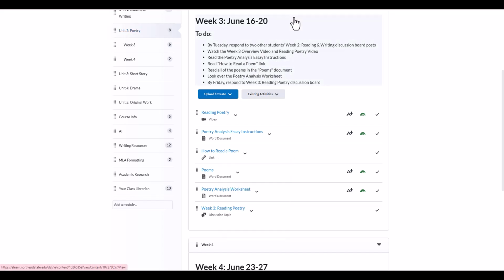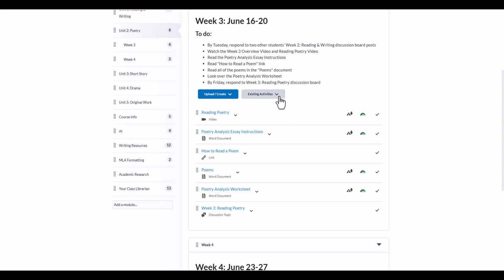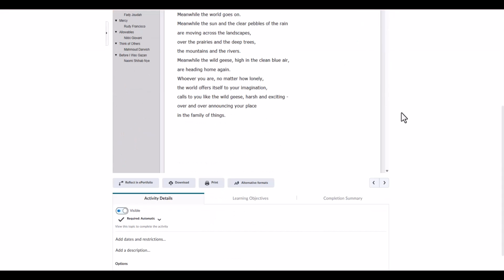There's also a link here about how to read a poem. It's just another resource. Again, we don't have a textbook for this class, so this is taking the place of the textbook. It's taking forever to load. We're not going to worry about it right now, but it's a short link about how to read poetry. And then this document here, if you click on the poems, this is all the poems that you need to read for this week.